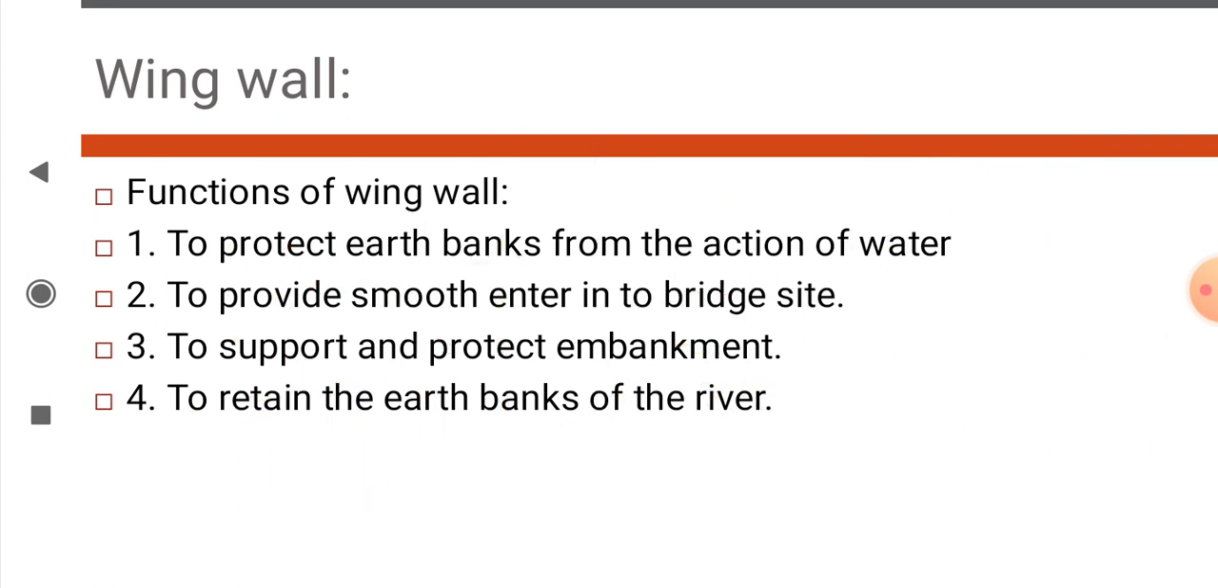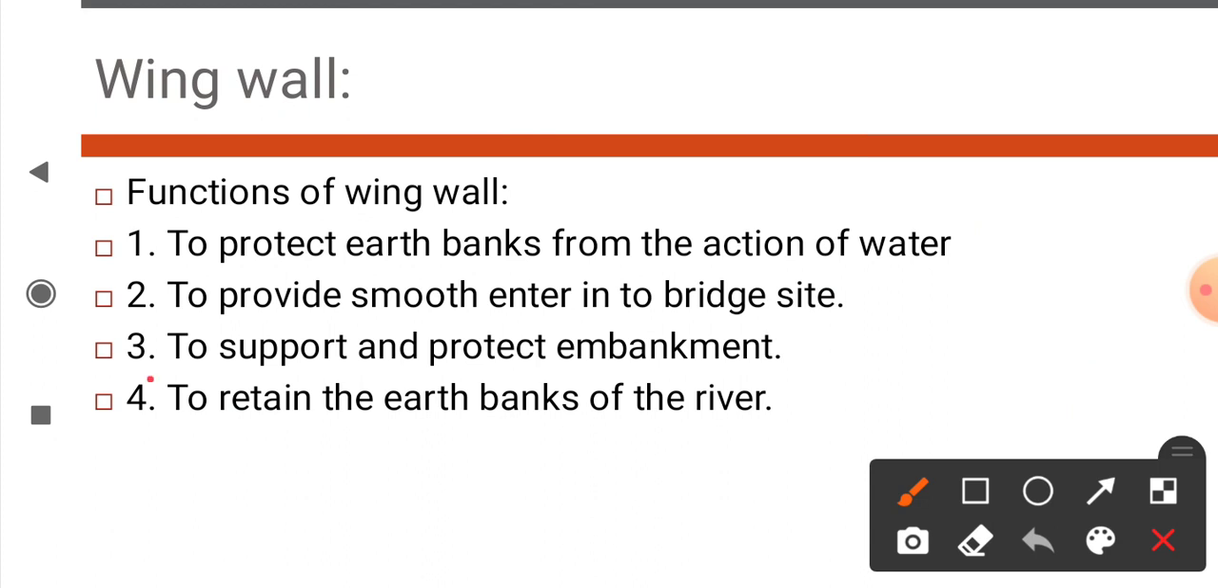Next function, to support and protect the embankment. Now sometimes embankment or banks slide due to weathering action, and the main important cause is water action. To avoid such soil erosion or damage of embankment or banks of river, for this purpose wing walls are constructed to support and protect the embankment.